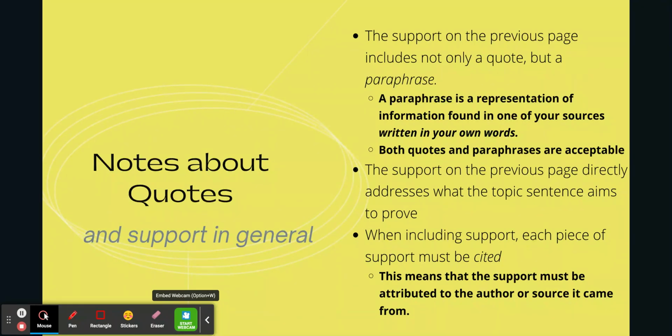Just make sure that you cite it correctly, even if it's a paraphrase and it's written in your own words. If you got the information from another source, that means you need to appropriately cite it or attribute the information to the writer of the source. We'll get more into that later. And the other thing is that the support on the previous page directly addresses what the topic sentence aims to prove. So you want this support to be specific to your topic sentence and not just a general statement about your topic.